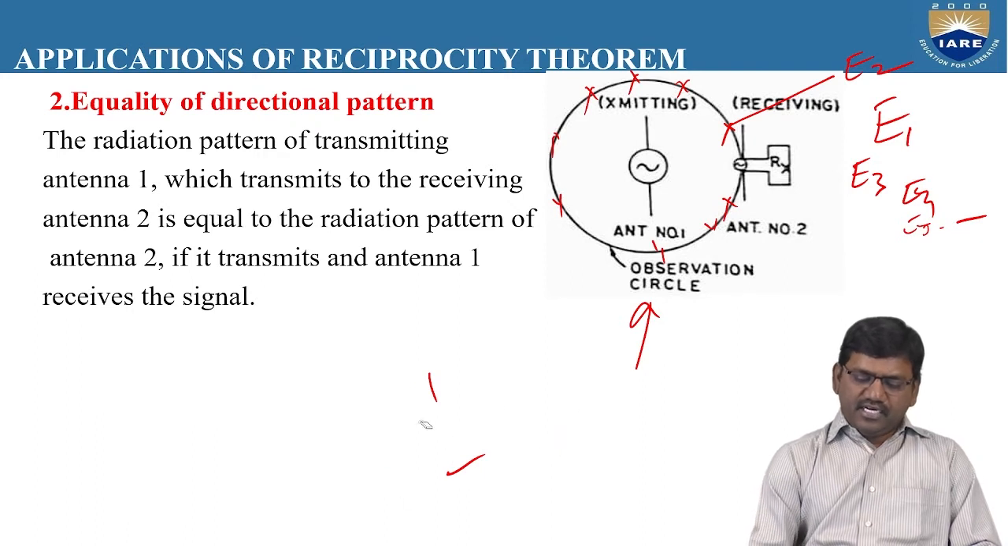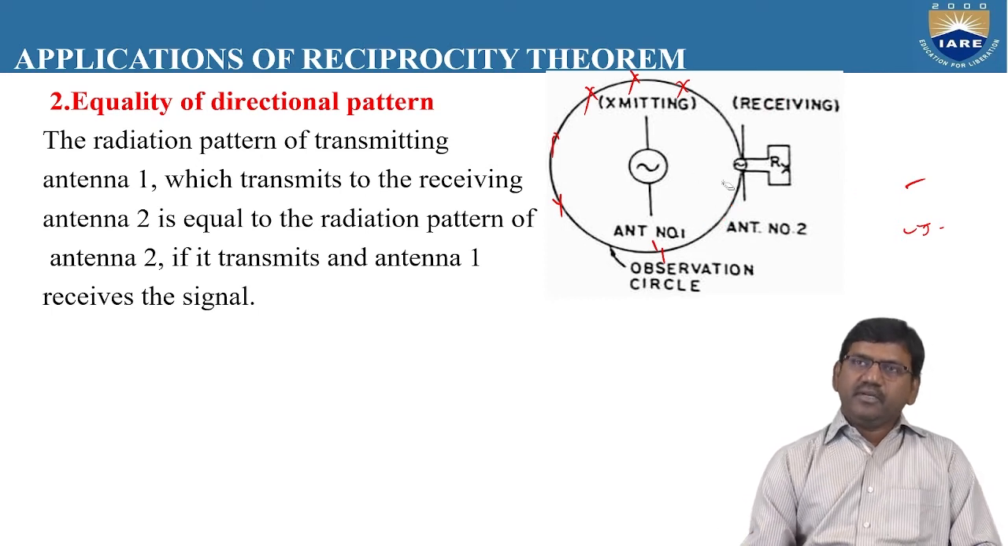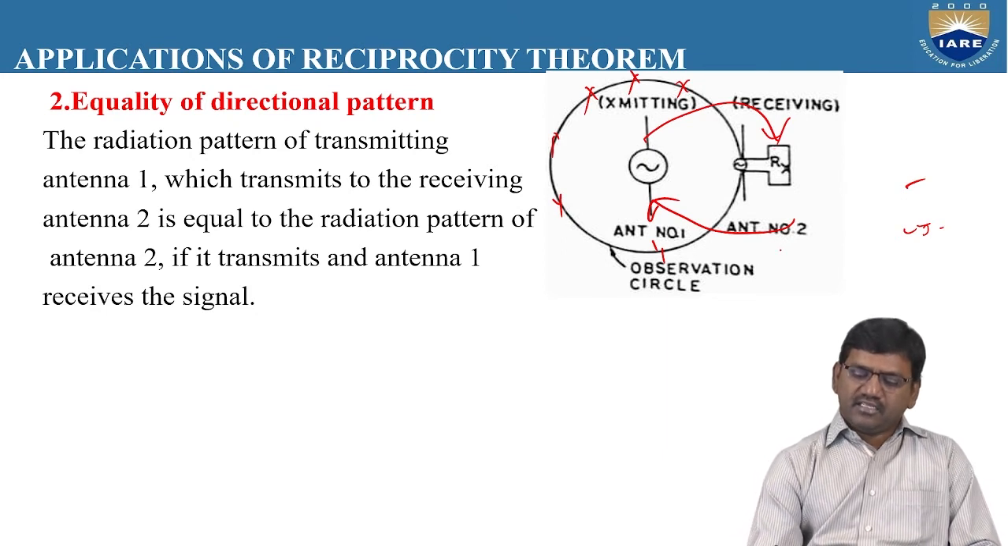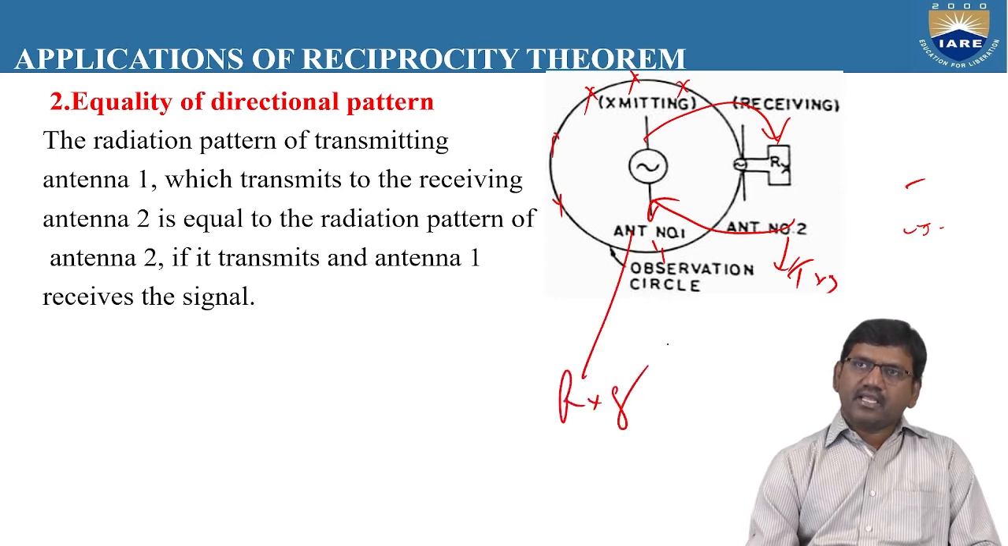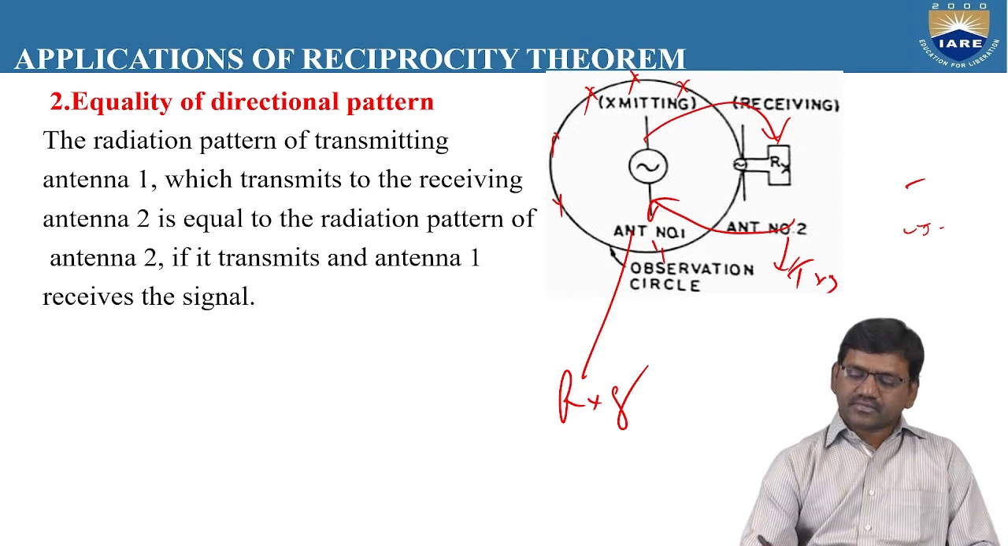After conducting case 1, go for case 2. In case 2, what we need to do is replace the receiving antenna with the transmitting antenna. Suppose you replace antenna 2 with antenna 1, and antenna 1 with the receiving antenna. Now antenna 2 becomes the transmitting antenna, and antenna 1 becomes the receiving antenna. And again you repeat the experiment in a similar way.